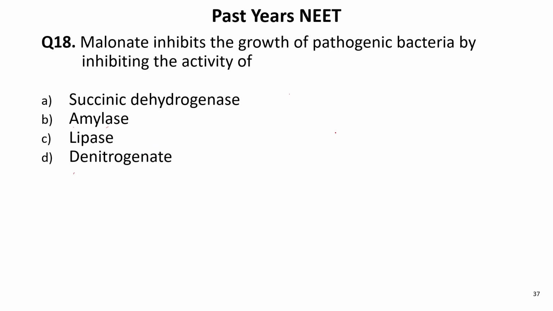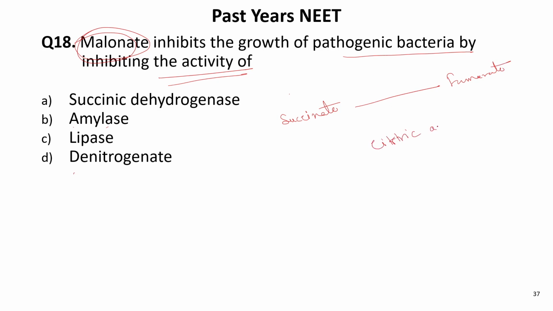Next question. Malonate inhibits the growth of pathogenic bacteria by inhibiting the activity of. So malonate is an inhibitor. Succinic acid or succinate is converted to fumarate in the citric acid cycle, if you remember, in the presence of the enzyme succinic dehydrogenase.